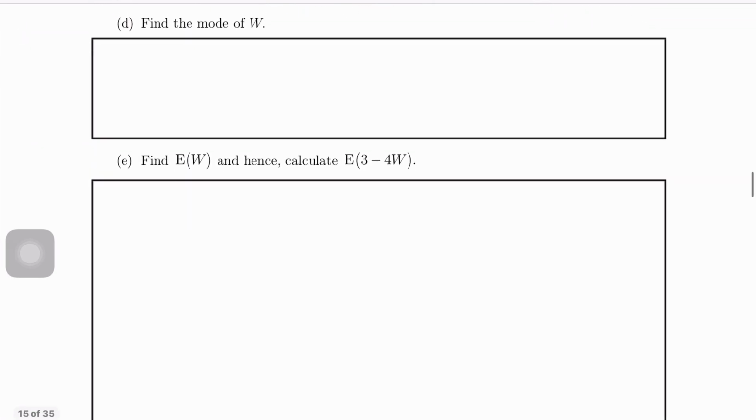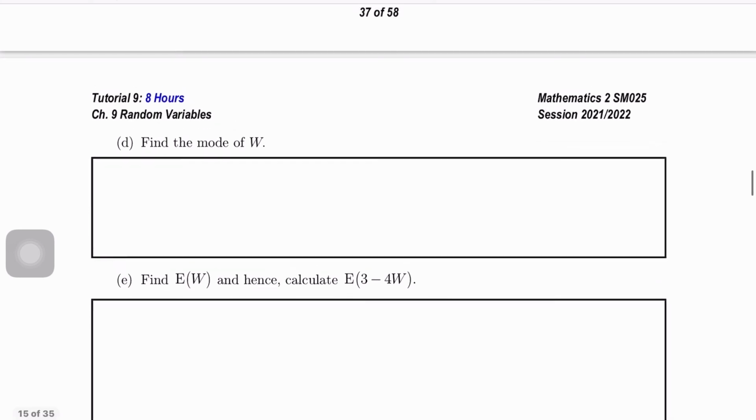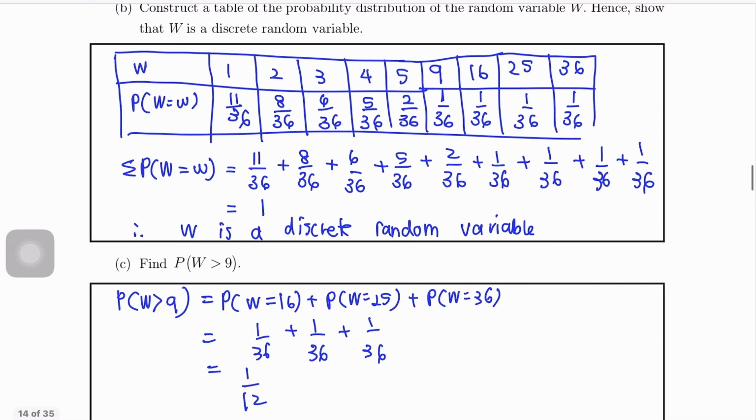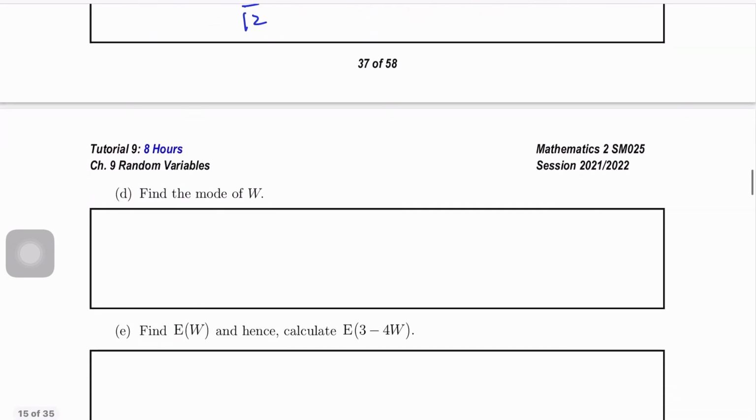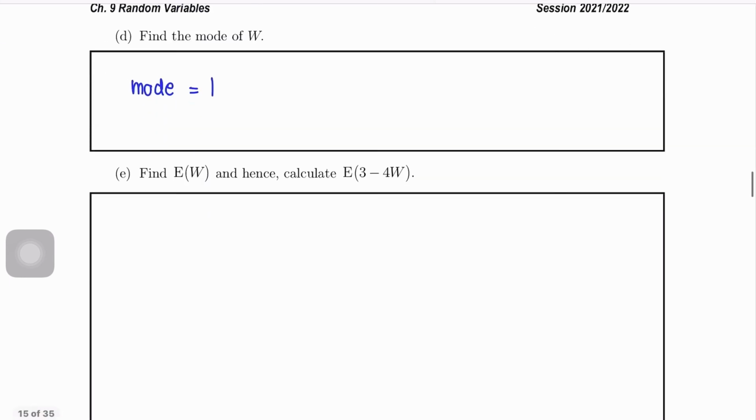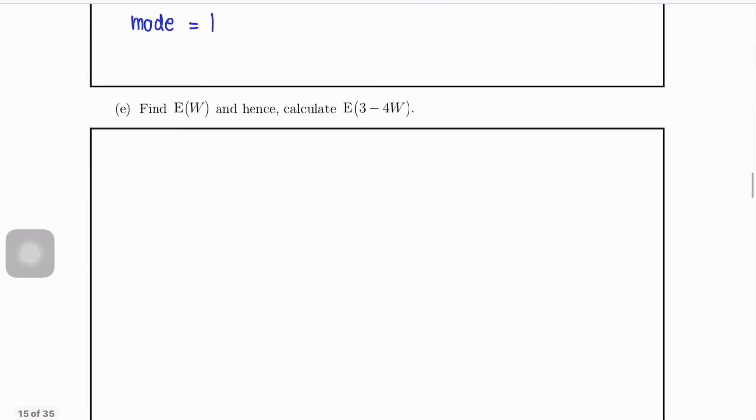Find the mode. So mode is the highest frequency. Okay, so from here we can see the highest frequency is 1. So mode equals 1.